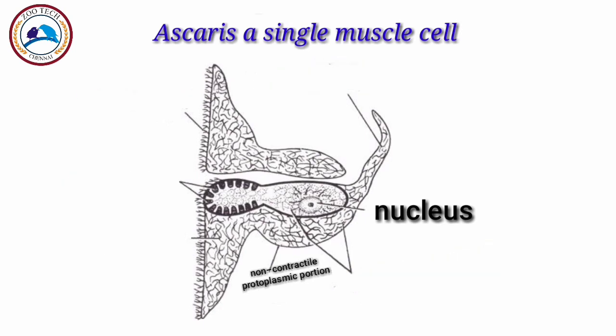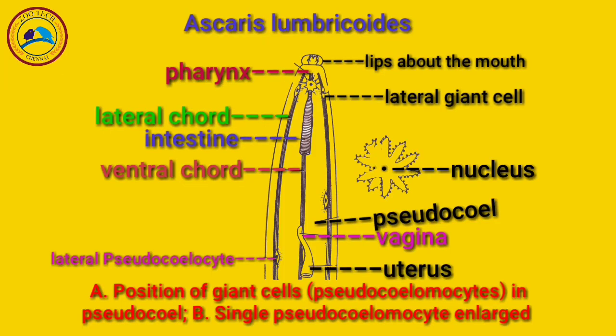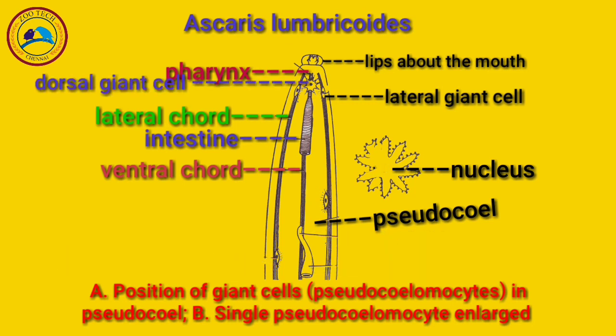This is a diagrammatic representation of a single muscle cell of Ascaris, for a better understanding. This is also a diagrammatic representation of Ascaris lumbricoides showing the position of the giant cells in the anterior region of the pseudocoel, and the other one shows a single giant cell or pseudocoelocyte. This cavity, the pseudocoel, is not a true coelom. It is not lined by any coelomic epithelium. It has no relation with the reproductive and excretory organs.